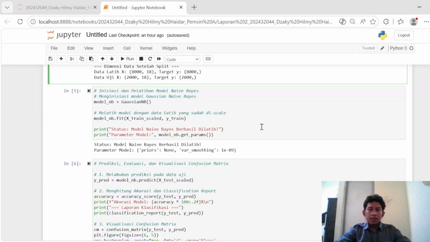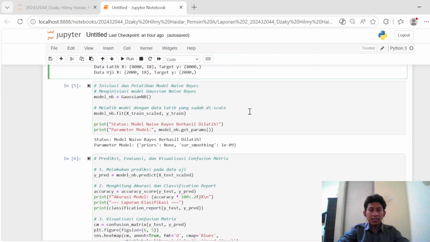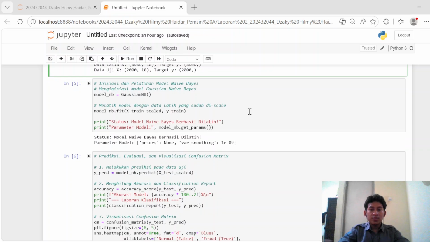Alright, this brings us to part 4, which is the model building and training. According to the structural guideline of this assignment, because the last digit of my student identification number ends in an even number, namely 4, I am required to implement the naive Bayes algorithm.